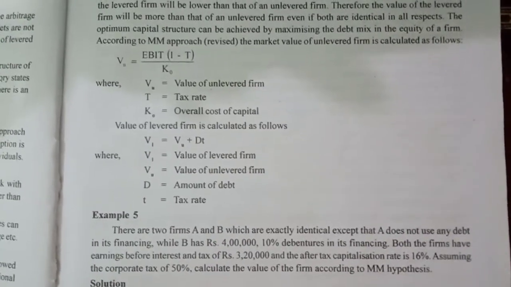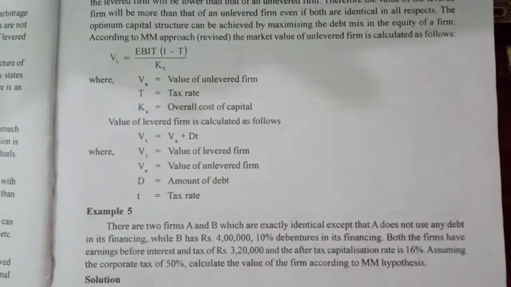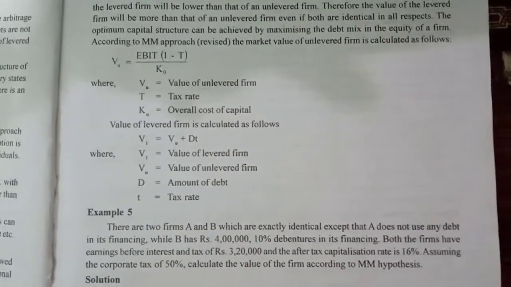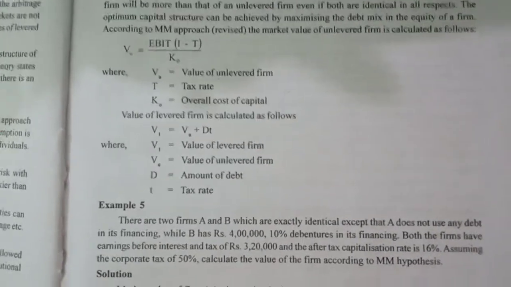After tax capitalization rate is 16%. KO is 16%. Assuming corporate tax of 50%, tax is equal to 50%, and calculate value of the firm.